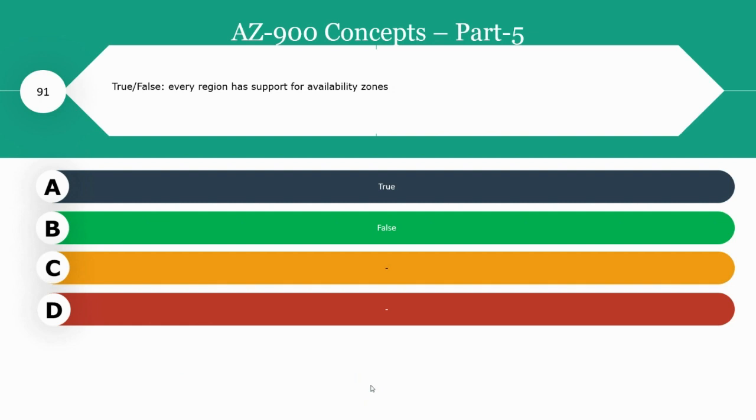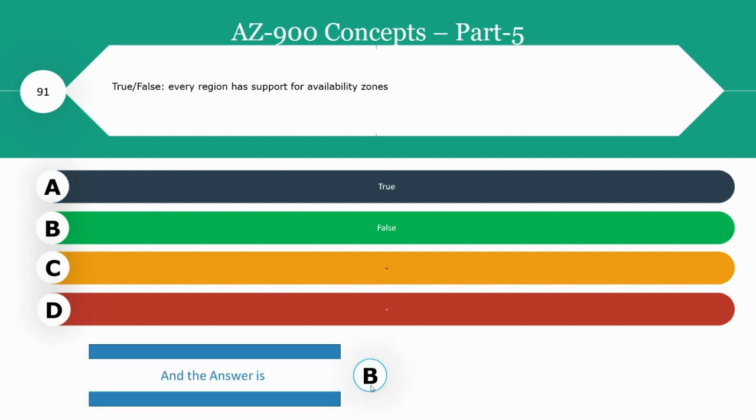Every region has support for availability zone. You have to select between true and false, and the option is B usually. However, the recent update is that every region has support for availability zone. And so that is a recent update from Microsoft, and you should select option A.